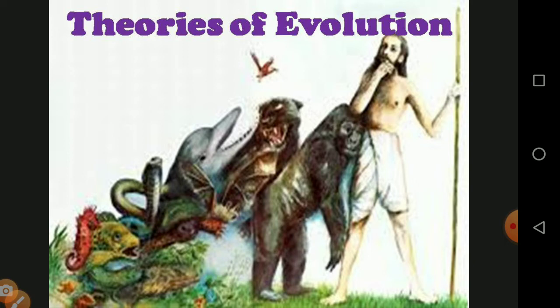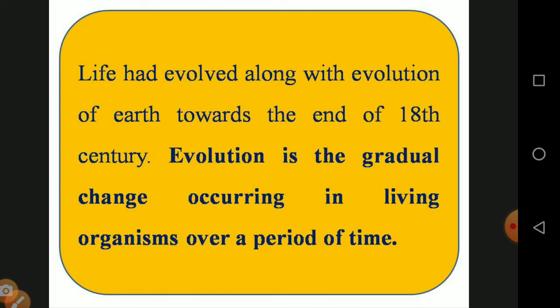What are the principles and the ideas given by these two interesting persons, Lamarck and Darwin? Let us enter into this video and see what they proposed regarding this topic. Life has evolved over a long period on earth. The beginning of evolutionary thought took place in the 18th century in this world.